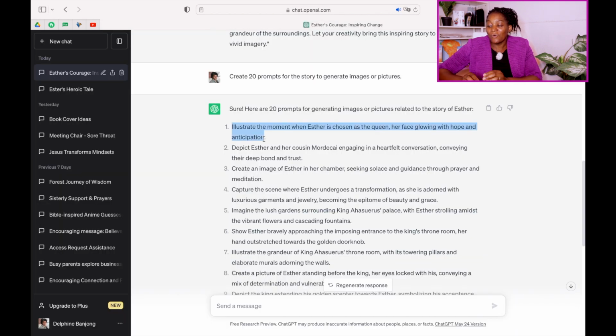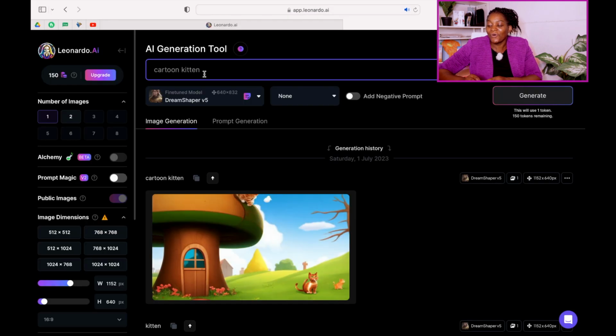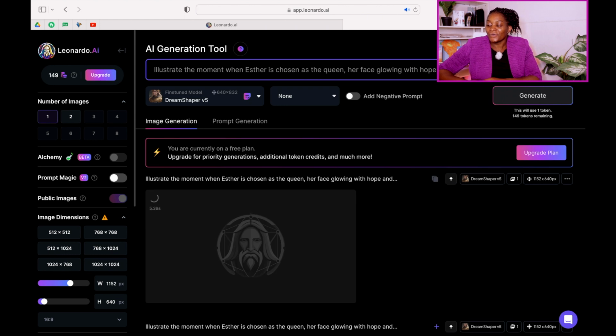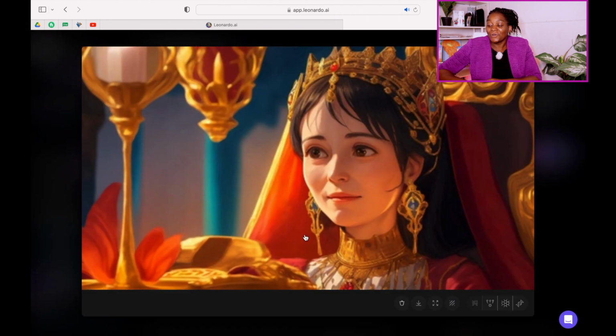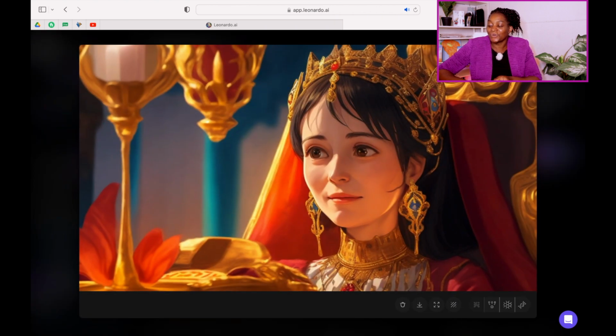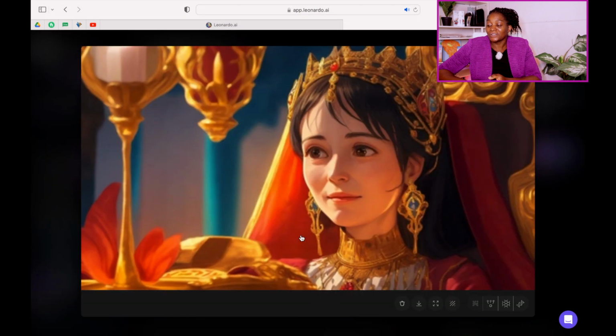And then we go back to ChatGPT, copy the prompts that we had created before, go down to our Leonardo and then paste it. So right now, let's generate the image and look at overcomers, look at Esther. Wow, this is so beautiful. So now what we have to do is download this image.